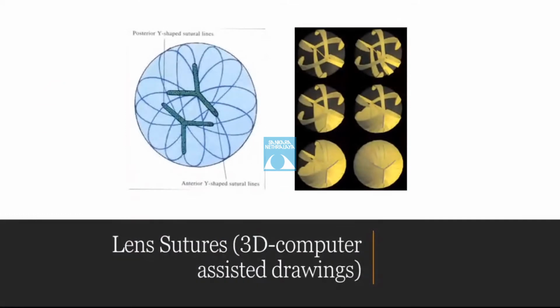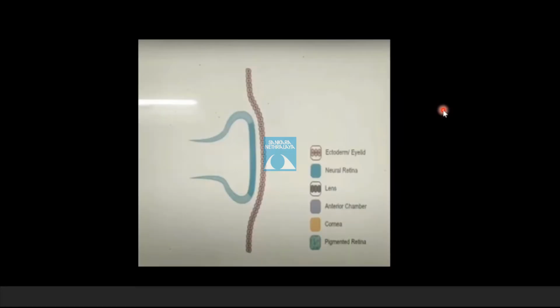Lens sutures. As the lens fibers grow anteriorly and posteriorly, a pattern emerges where the ends of the fibers meet and interdigitate near the anterior and the posterior pole. These patterns of cell association are called sutures. These are recognizable by 8 weeks of gestation. The anterior lens sutures are erect Y in shape, while the posterior lens sutures are inverted Y. As the lens continues to grow, the pattern of lens fibers becomes increasingly complex.